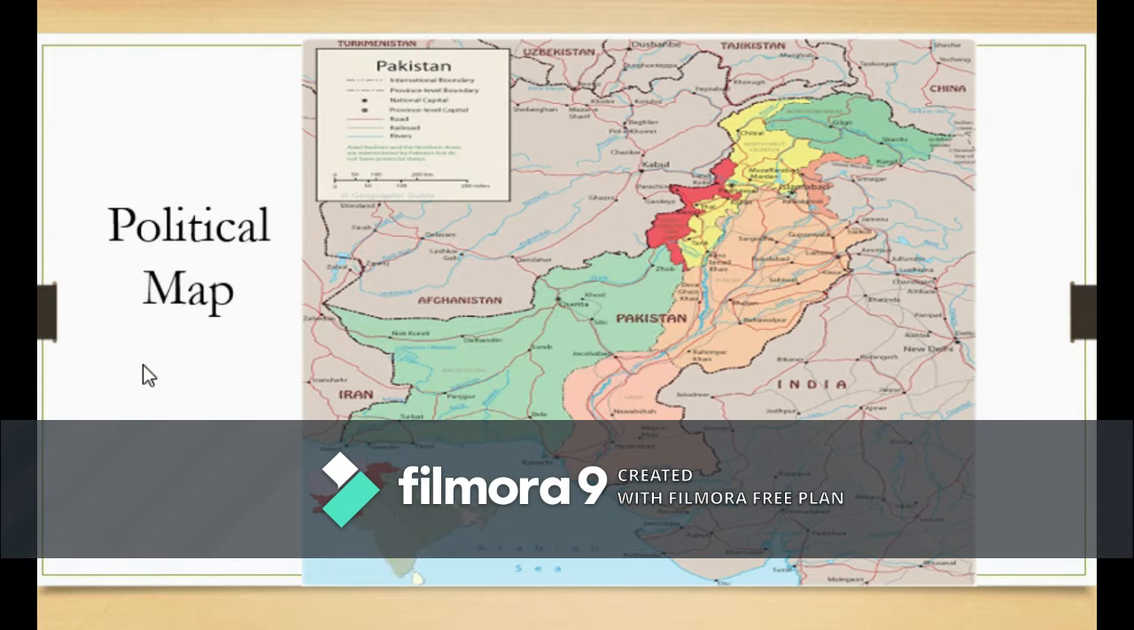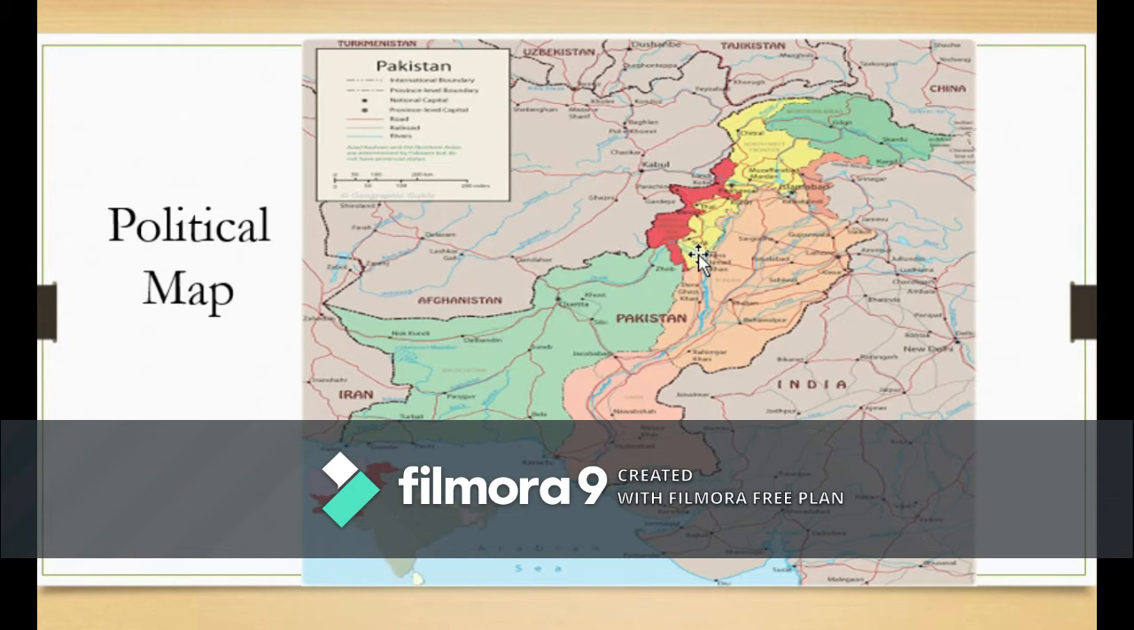The first type of map is the political map. The political map is that kind of map that shows us the boundaries between cities, countries and the neighboring countries, and it might be between the towns and the cities as well. In this map you can see here, this map is showing us the boundary of the provinces, the countries and the neighboring countries, and some other boundaries as well. So this is known as the political map. Political map is also known as administrative map.